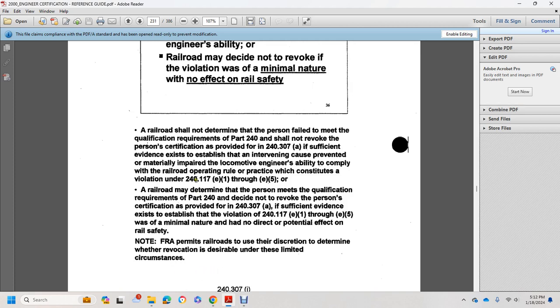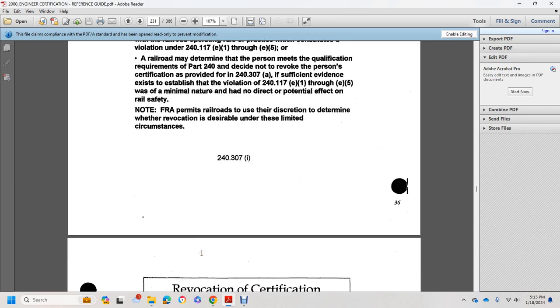With a violation of 240.117(e)(1) through (e)(5), a railroad may determine that the person meets the qualification requirements of Part 240 and decide not to revoke the person's certification as provided in 240.307(a), if sufficient evidence exists that the established violation of 240.117(e)(1) through (e)(5) was of a minimal nature with no direct or potential effect on railroad safety. The FRA permits the railroad to have the discretion to determine whether revocation is desirable under these limited circumstances.